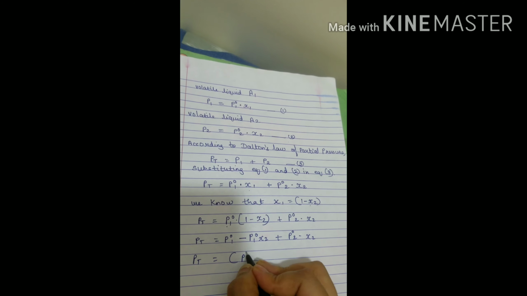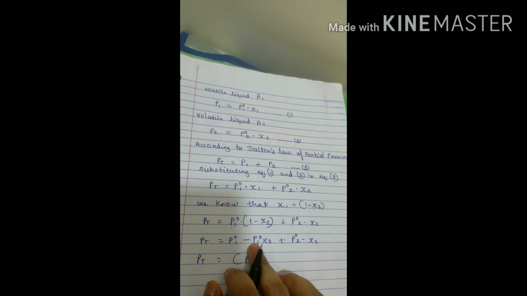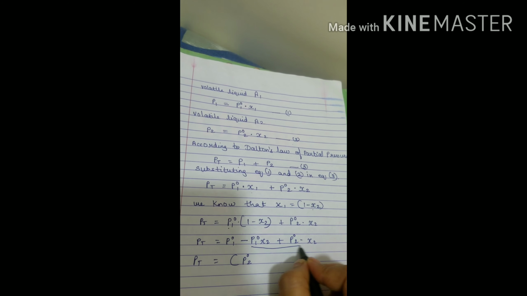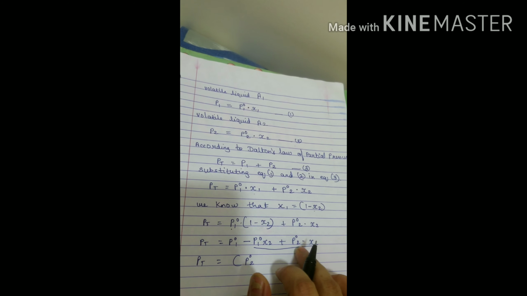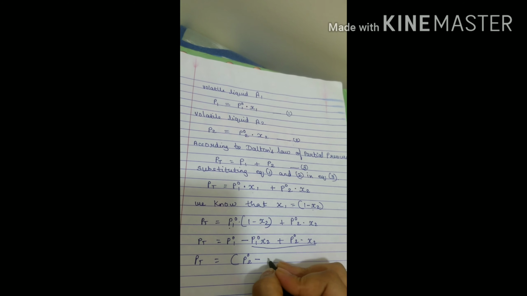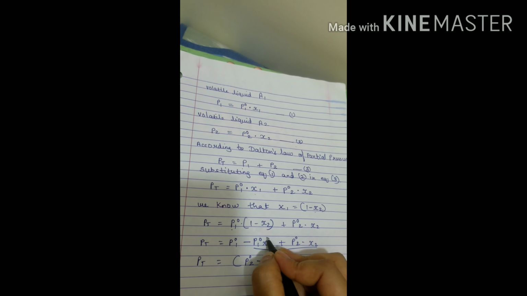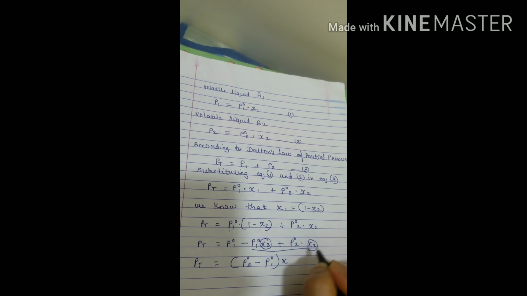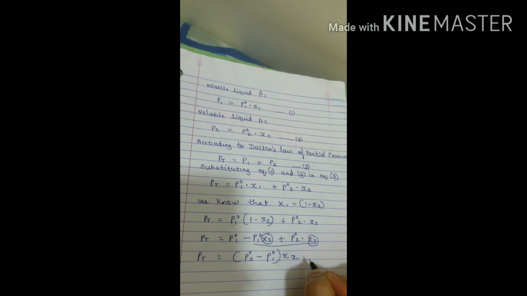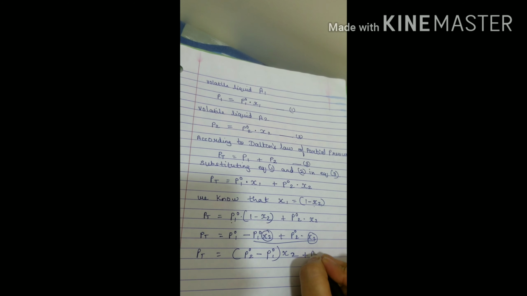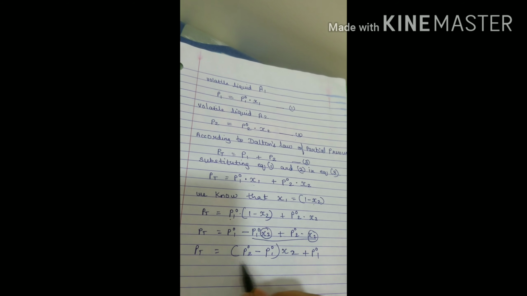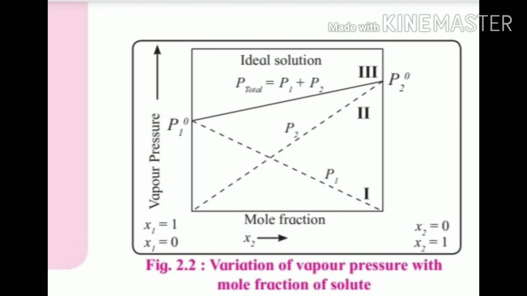P2, P02 minus, I'm talking about this term now, okay? So P02 minus P01, common term is this X2. So X2 plus this P01. So this is your Raoult's law.